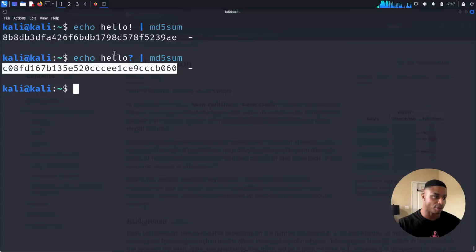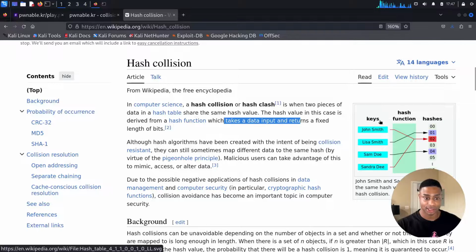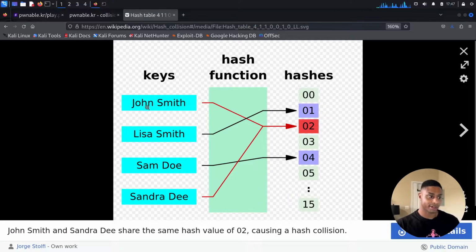So every single time we run this, we're going to get the same length, but totally different values. And they have this neat little diagram here where their keys that they're entering are just their names. And even though John Smith and Lisa Smith are very common, we get two different values, two different hashes, two different areas that these get stored.